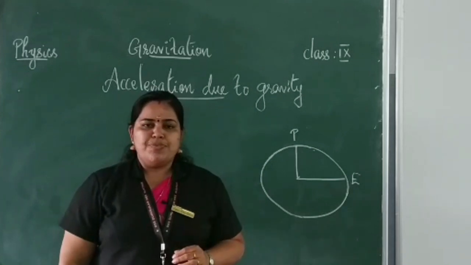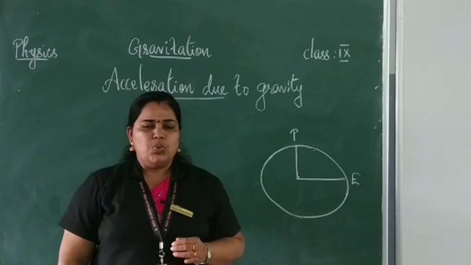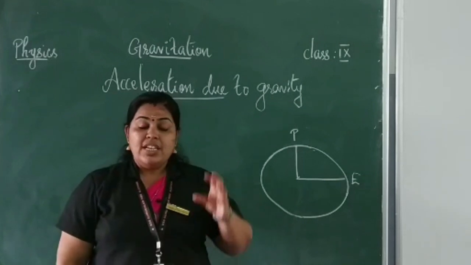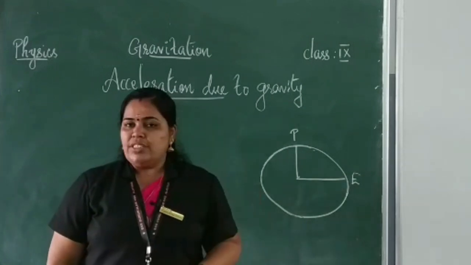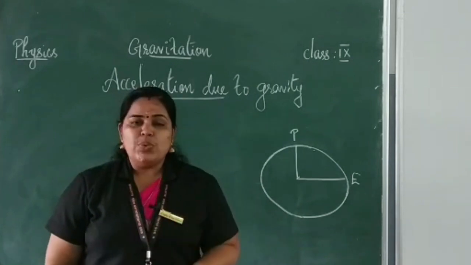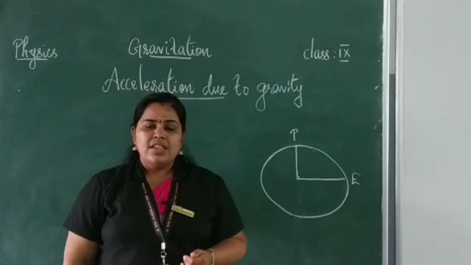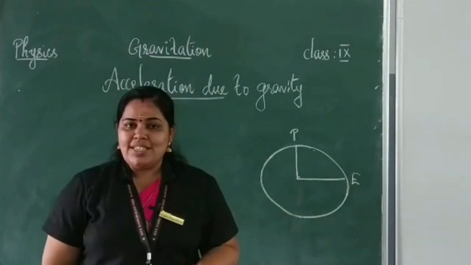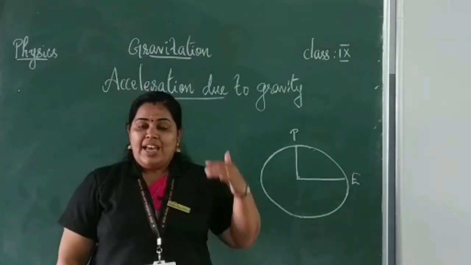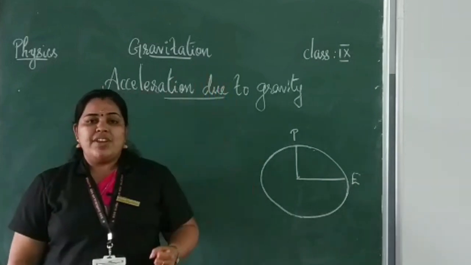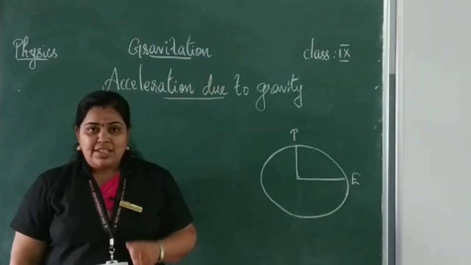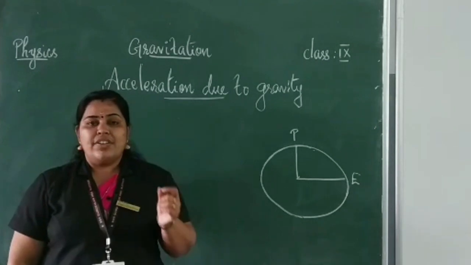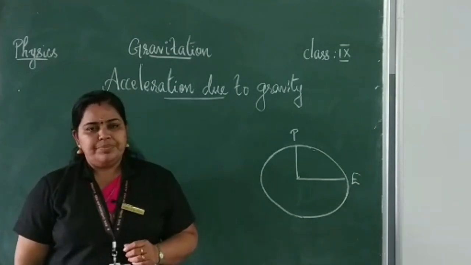What will be the velocity of that stone? It will be 0, isn't it? Imagine the stone is falling down freely. So what will happen to its velocity? Velocity changes, isn't it? When velocity changes, acceleration takes place, and here the object is attracted by the earth. So that acceleration is known as acceleration due to gravity.